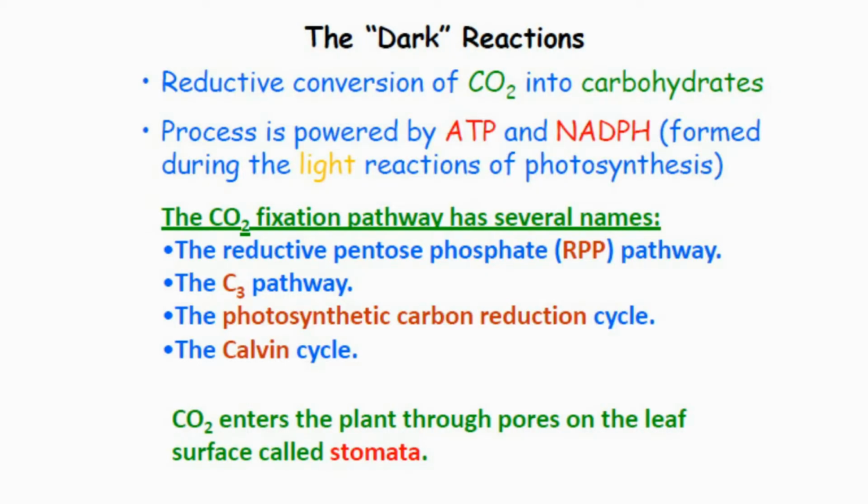The dark reaction, or Calvin cycle, is the carbon fixation pathway, the CO2 fixation pathway. It is also known as the reductive pentose phosphate pathway, or the C3 pathway, because the first formed stable compound is a 3-carbon compound. It is called the photosynthetic carbon reduction cycle because the reduction of carbon takes place during this reaction, and also the Calvin cycle, because it was discovered by Melvin Calvin.